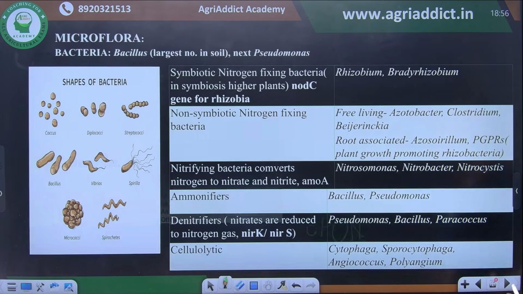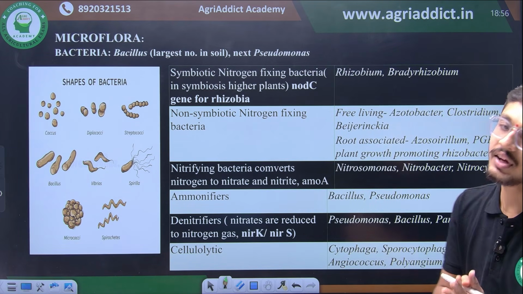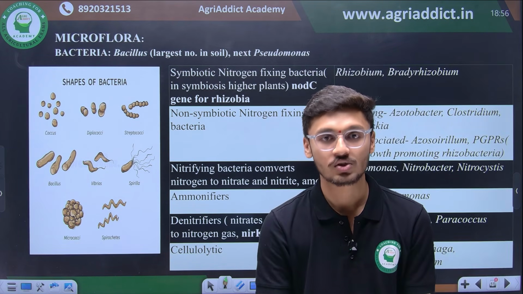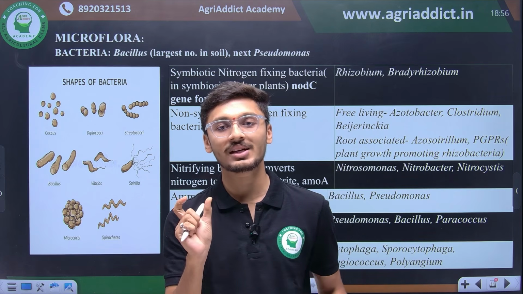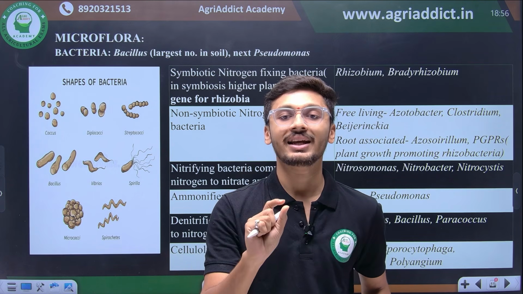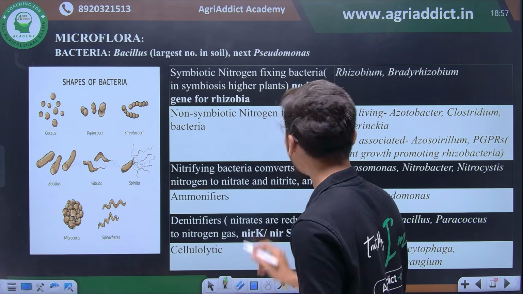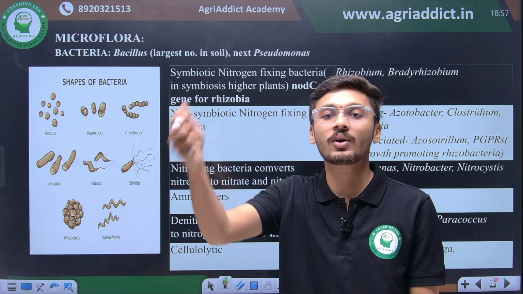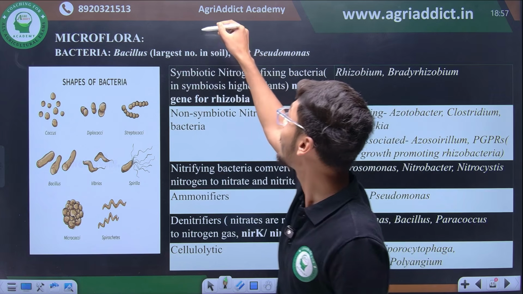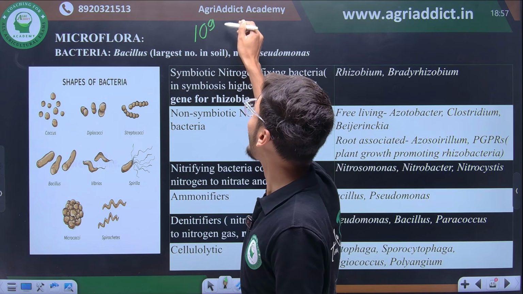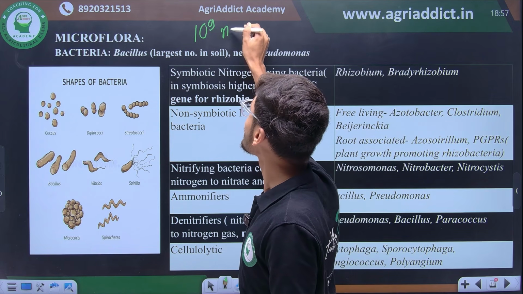So moving ahead, we are diving into microfloral population. In microfloral population, what was our most important category? Bacteria, because they are most numerous. We know that even a handful of soil, a fistful of soil, has about 10 raised to the power 9 soil bacteria.